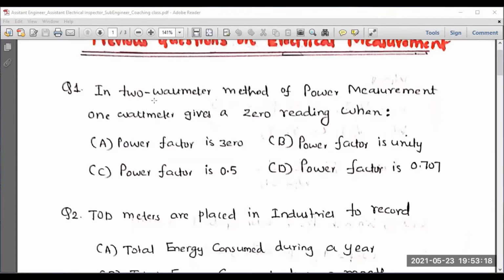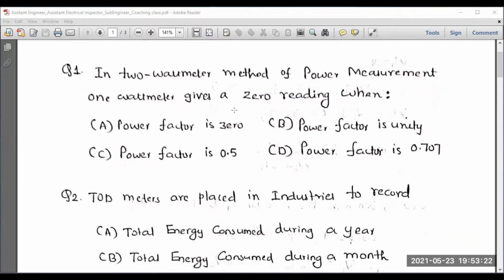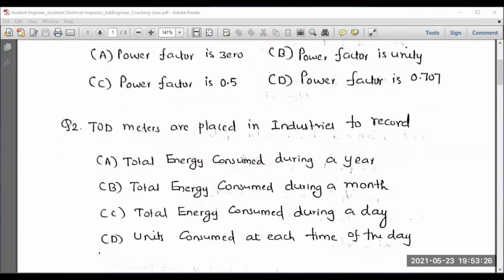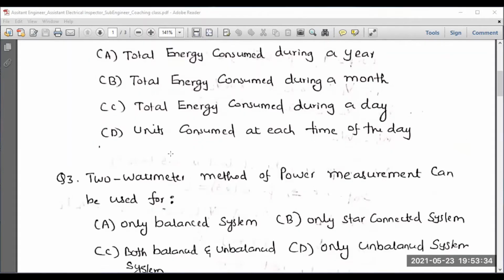This question is related to the 2 wattmeter method. Which would be the right answer? Kindly go through that, and you can note down the right answer. The second question is in the same manner, related to the energy meter. What is a TOD meter? Importance of TOD. It was repeated in the year 2010.